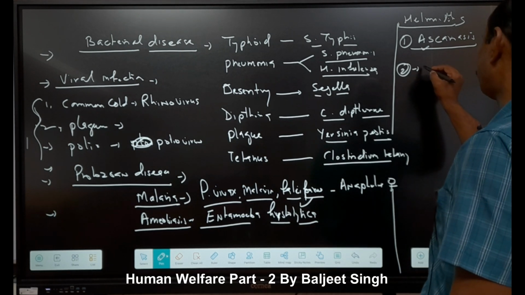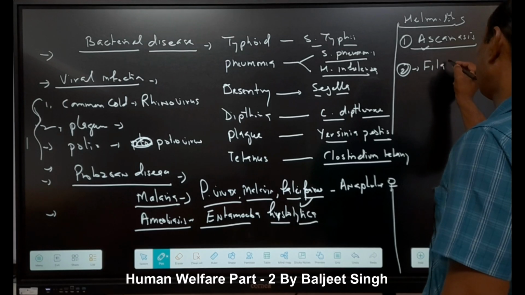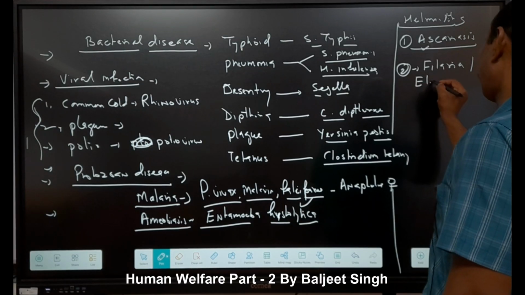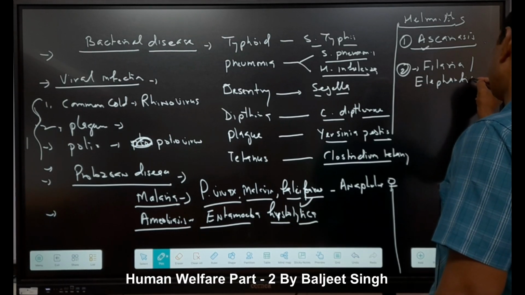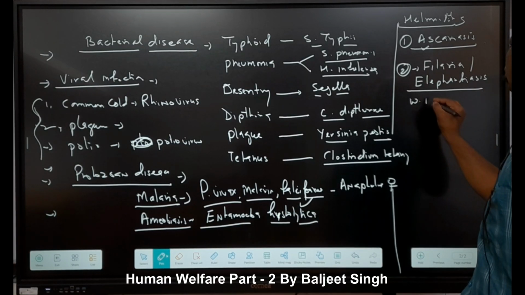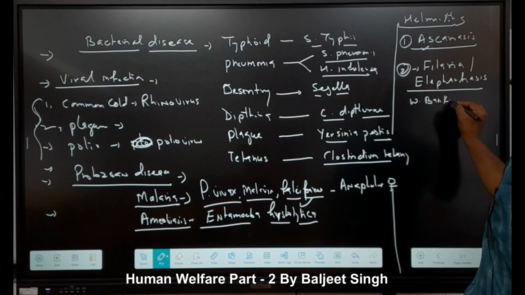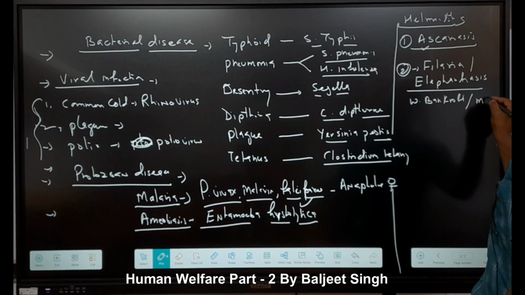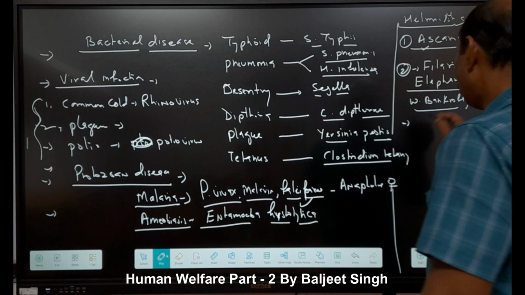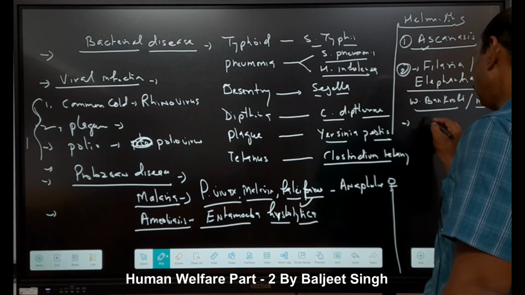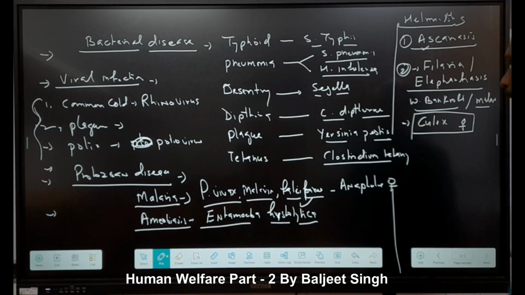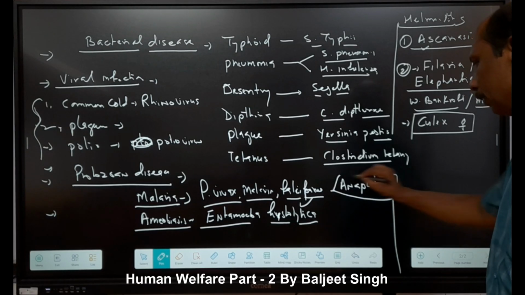Second is Wuchereria bancrofti, filariasis, or elephantiasis. Wuchereria bancrofti and W. malayi are responsible, and it spreads through the female Culex mosquito vector, right?